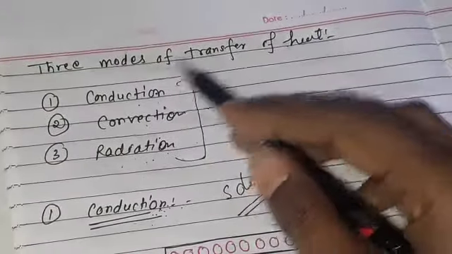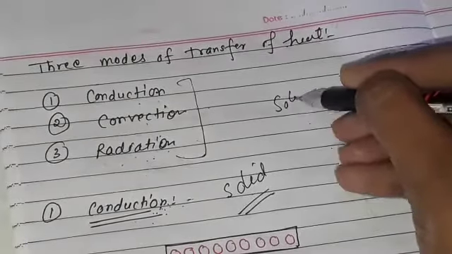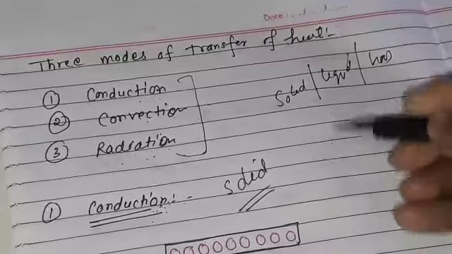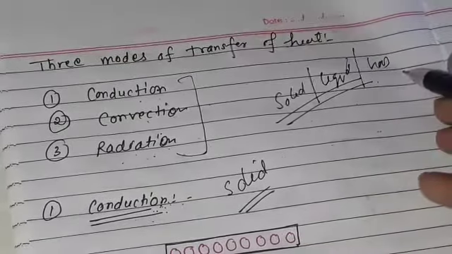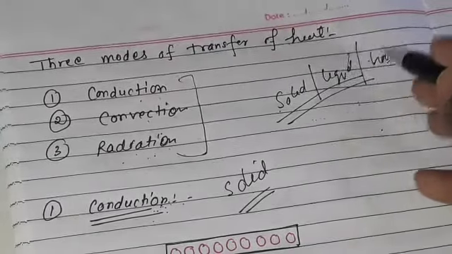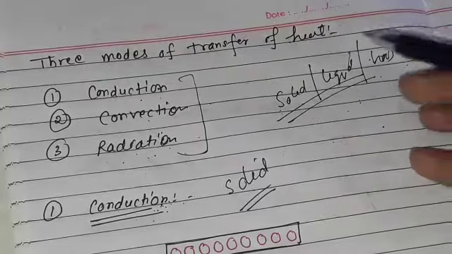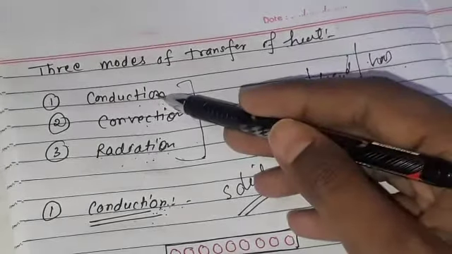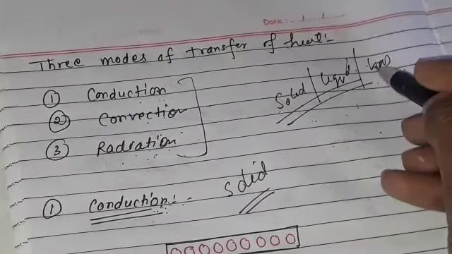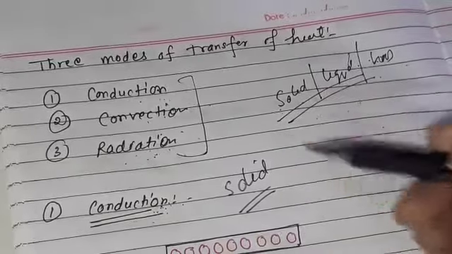Class, we are talking about modes of transfer of heat. Class, we have 3 states: solid, liquid and gas. So if we have 3 different states, then there is not only one way to transfer heat. There are so many ways by which heat can transfer itself. So there are 3 main ways: conduction, convection and radiation. And class, in different conditions, different ways are used by heat.